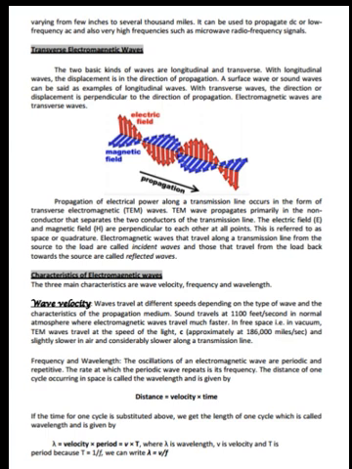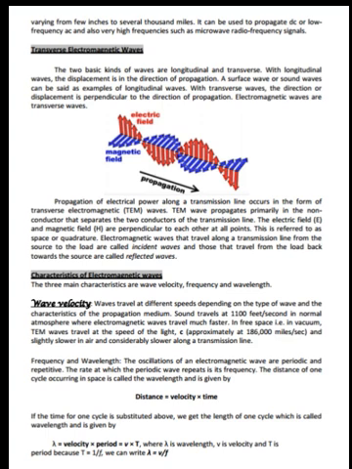Propagation of electrical power along a transmission line occurs in the form of transverse electromagnetic waves. TEM wave propagates primarily in the non-conductor that separates the two conductors of the transmission line. The electric field E and the magnetic field H are perpendicular to each other at all points. This is referred to as space quadrature. Electromagnetic waves that travel along a transmission line from the source to the load are called incident waves, and those that travel from the load back towards the source are called reflected waves.